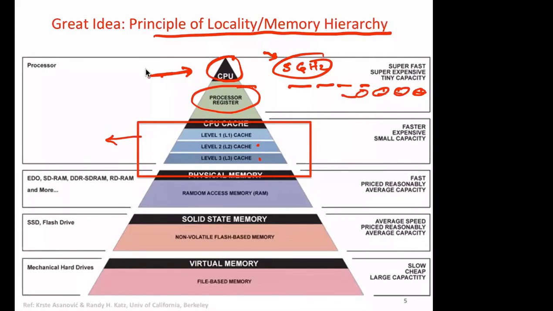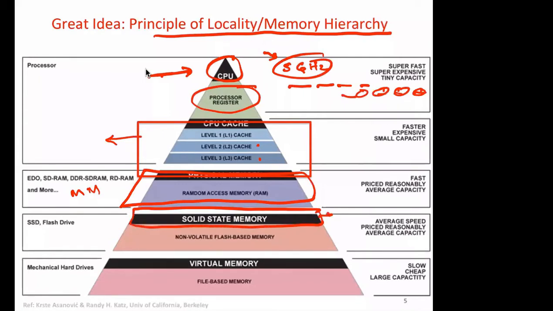And then we have random access memory. Here we call this main memory. And then below this we have solid state memory, because this technology came just about 7, 8 or 10 years back. Or we have flash drive. Computers which I bought some 10 years back never had this flash.